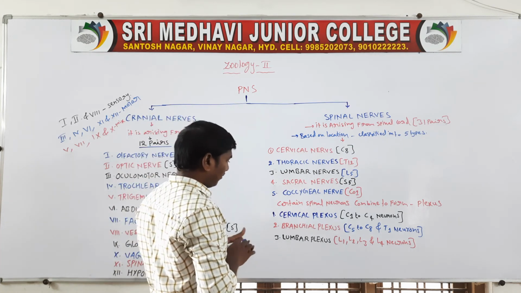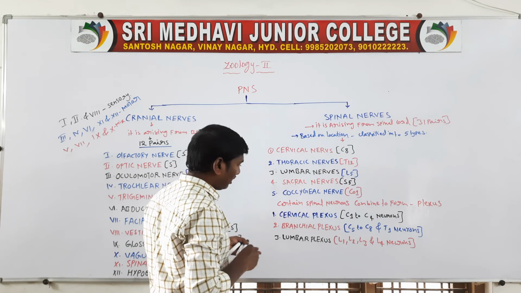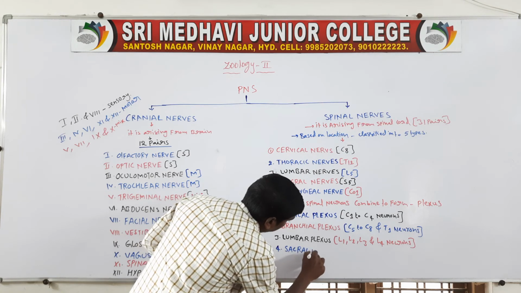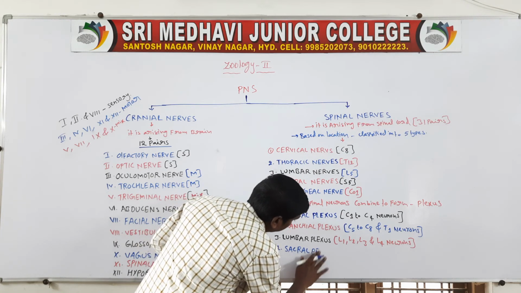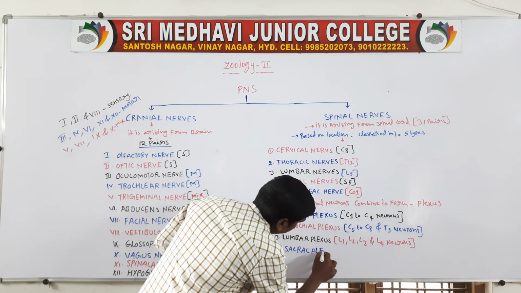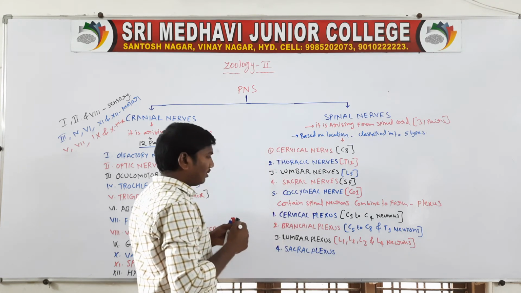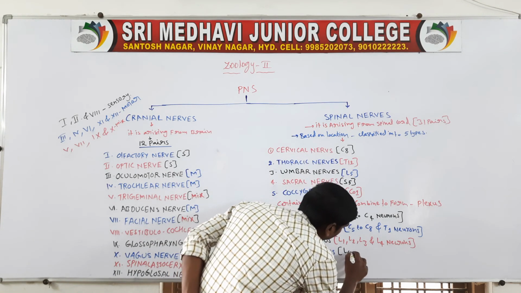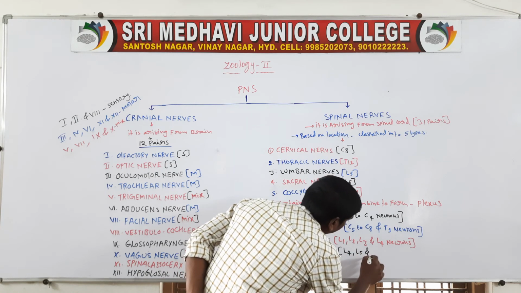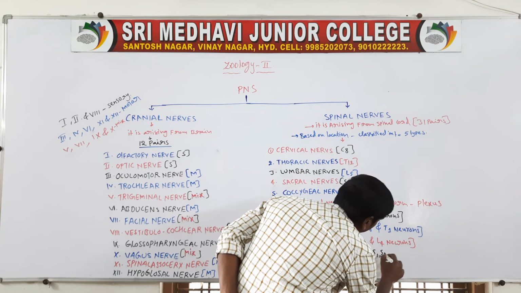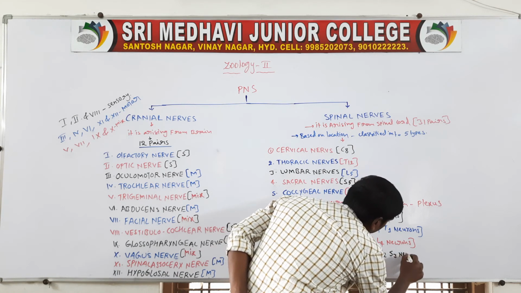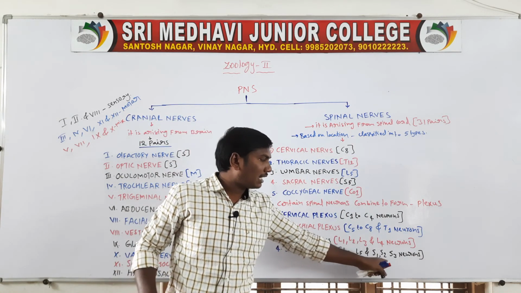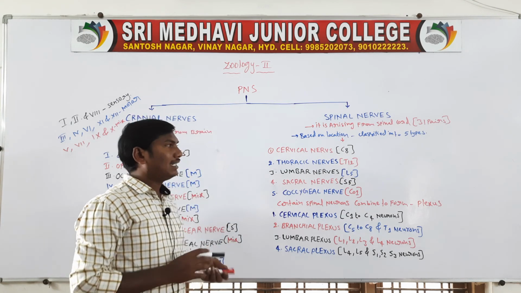Next, fourth one, sacral plexus. This is formed by lumbar 4, lumbar 5 and sacral 1, sacral 2, sacral 3 nerves. These combine to form the sacral plexus.